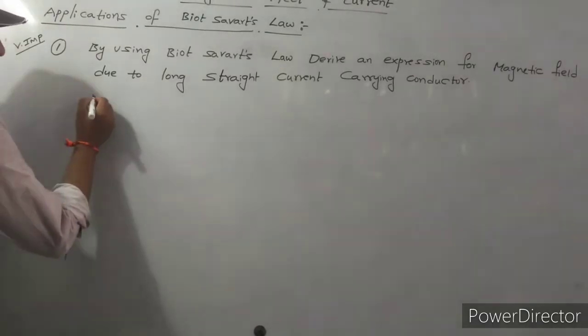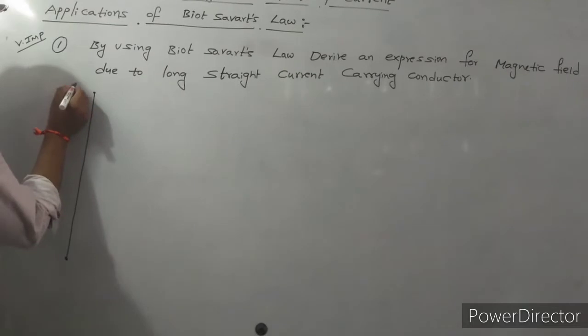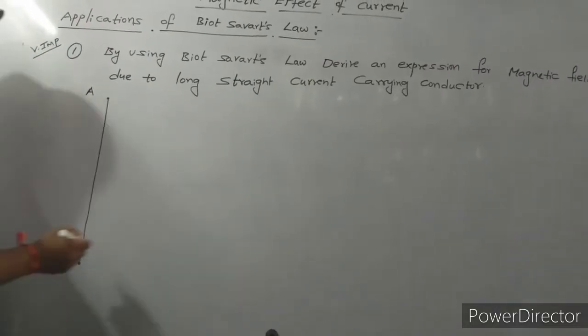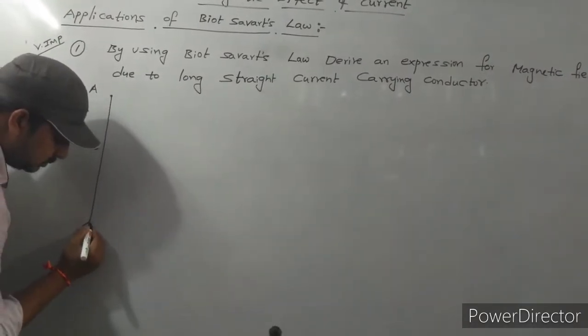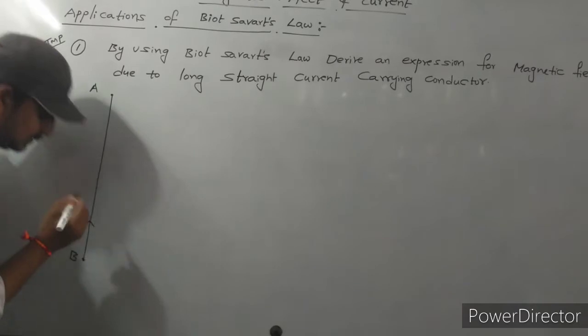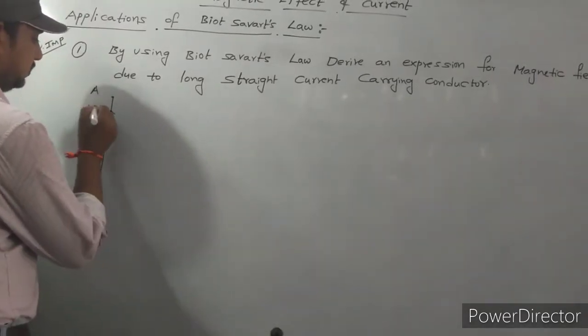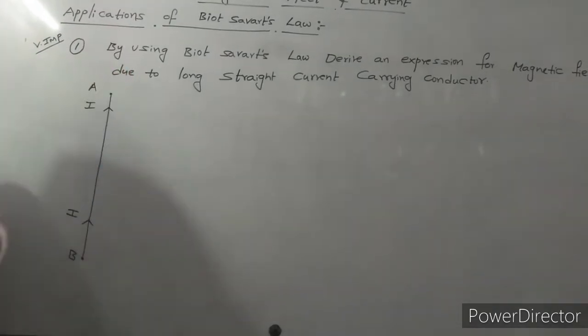A B is a long straight wire. Let I be the current passing through this wire.